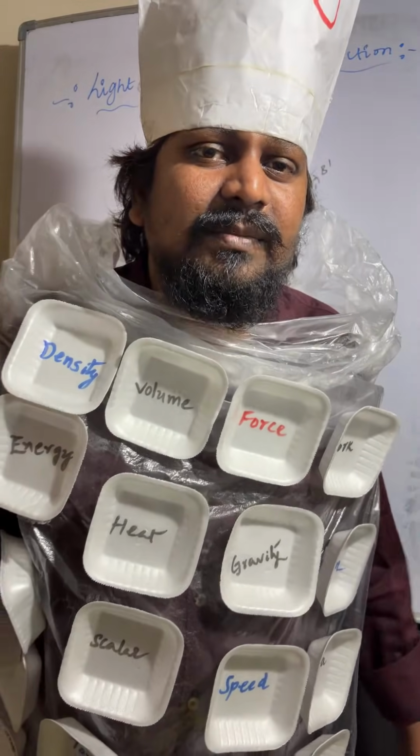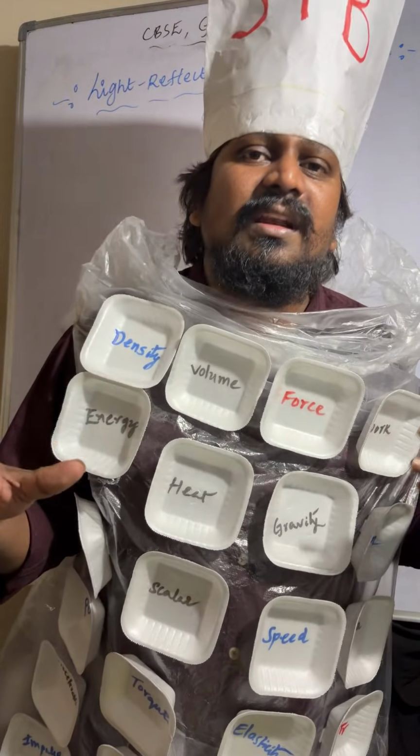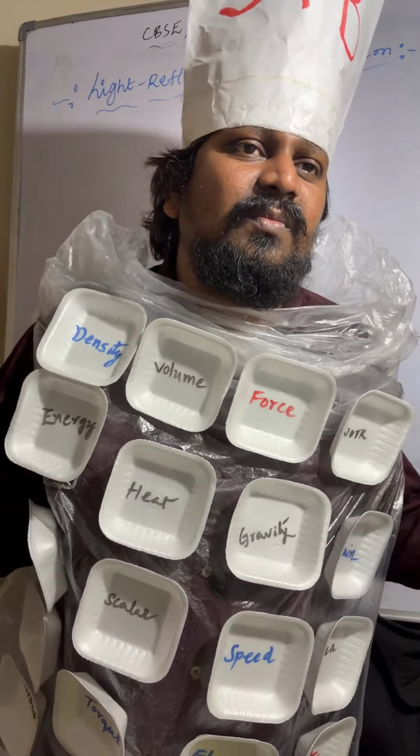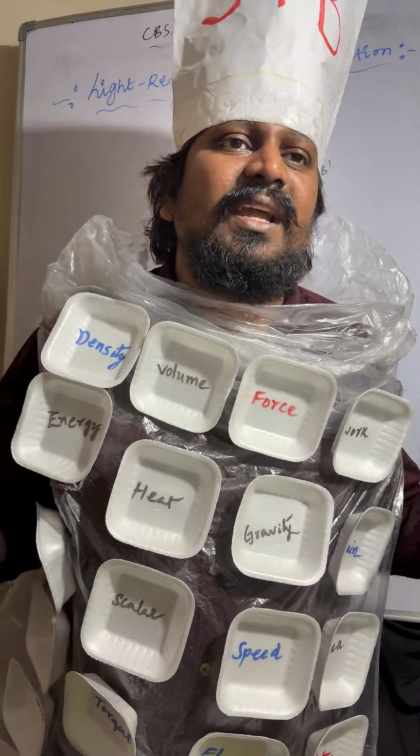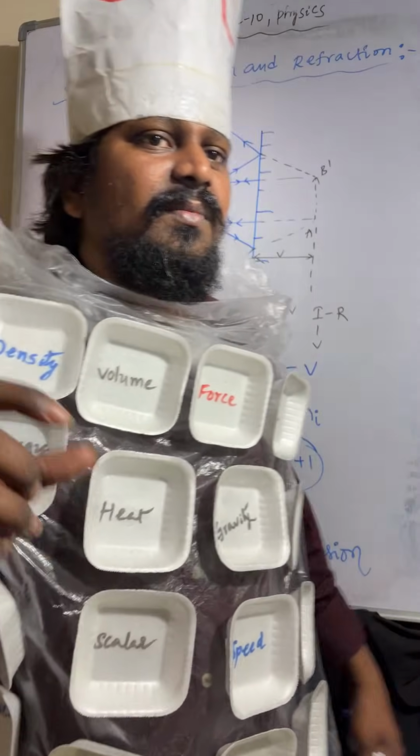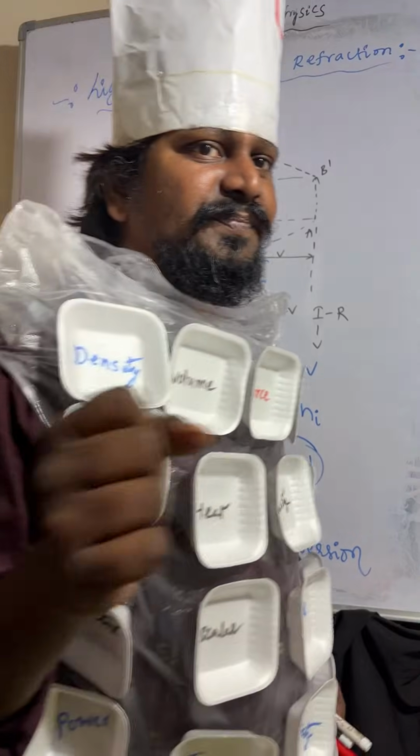Coming to the convex mirror, whenever light rays are incident on it, after reflection those light rays move away from it. Understood? So this is about the concave mirror and the convex mirror.